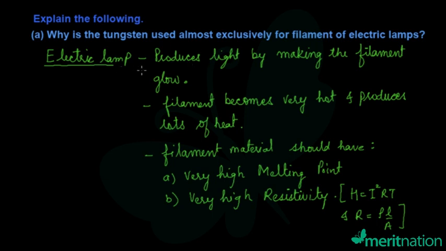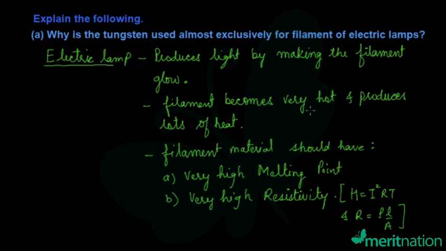An electric lamp is used to produce light by making the filament glow. This filament will glow when it becomes very hot and produces a lot of heat. So the filament becomes very hot, and we should use a material which has a very high melting point, so that the filament does not melt.